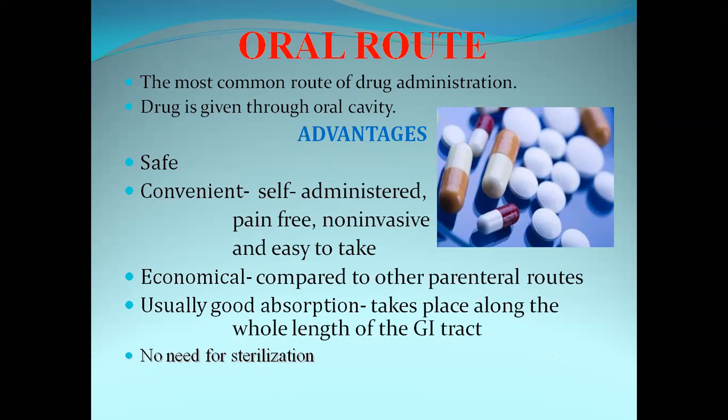It is easy to take. Next, oral dosage forms are economical compared with the other parenteral dosage forms. If you compare a tablet with a vial or ampule, usually the drug taken through the oral route is cheaper than the dosage form given by the parenteral route.